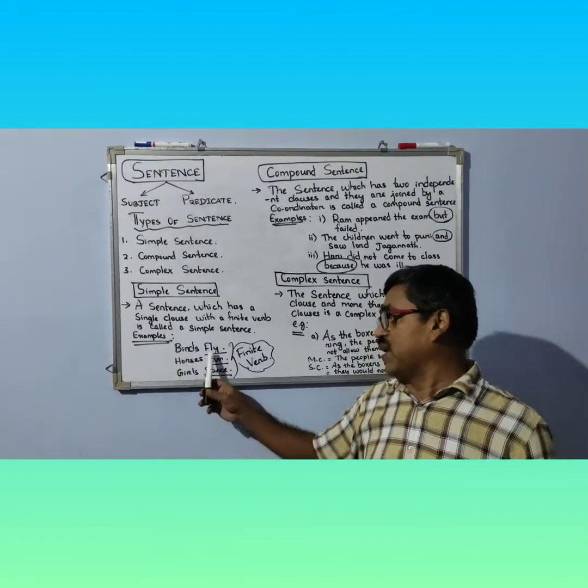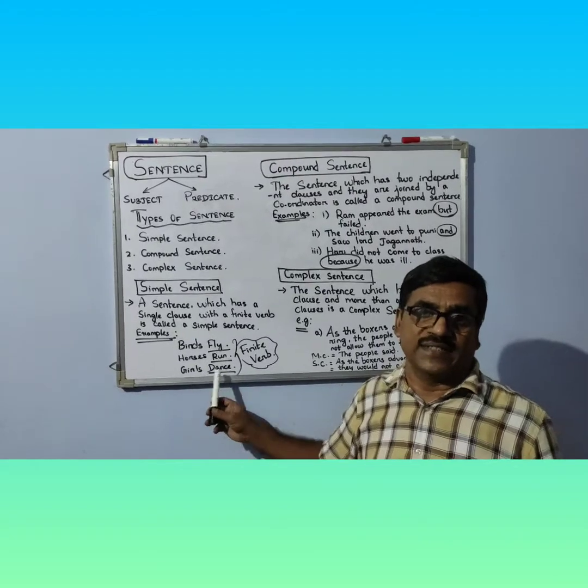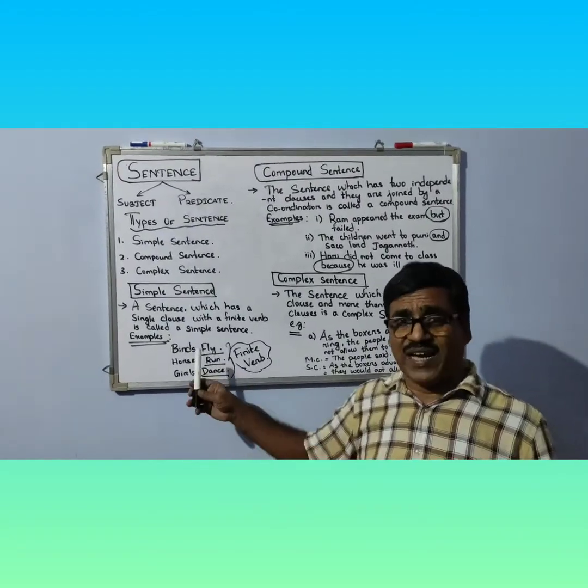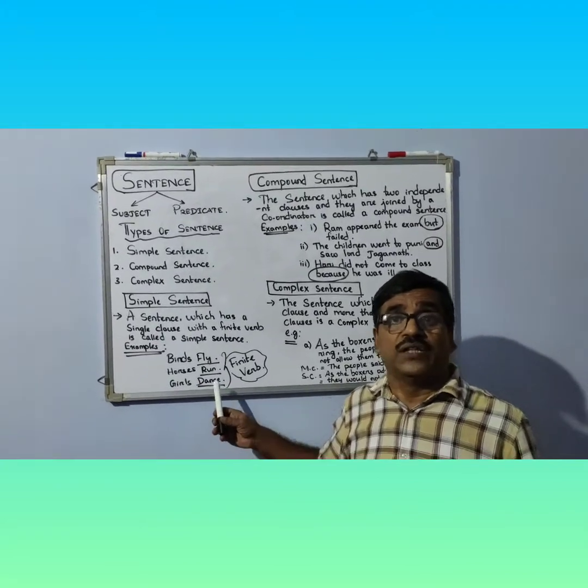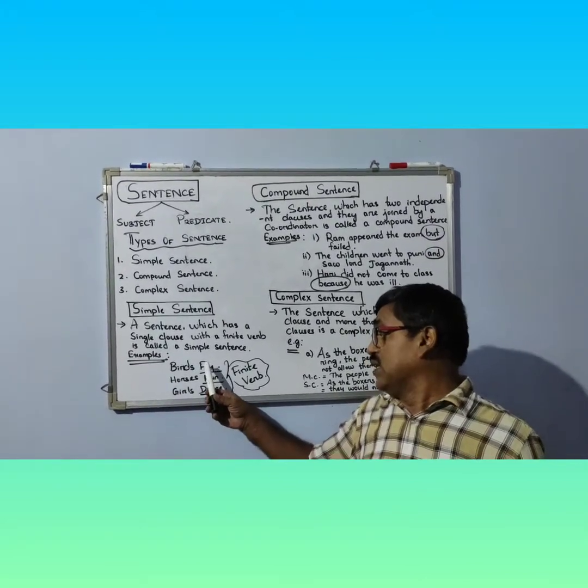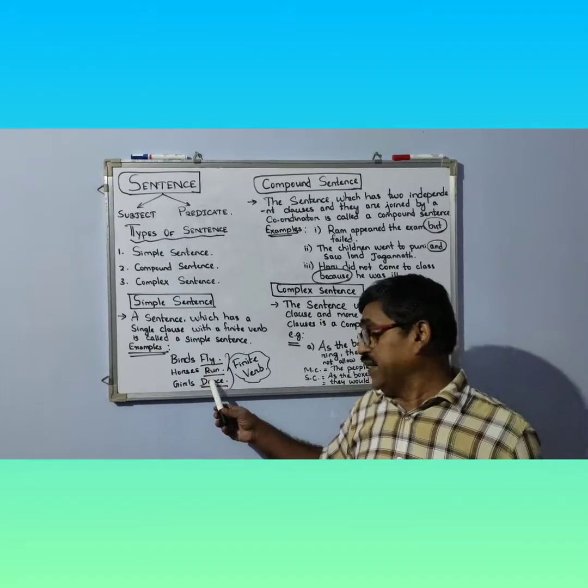There are different types of examples. Number one is: birds fly, horses run, and girls dance. You just mark the underlined words. The underlined verbs are called the finite verbs. They are fly, run, and dance.